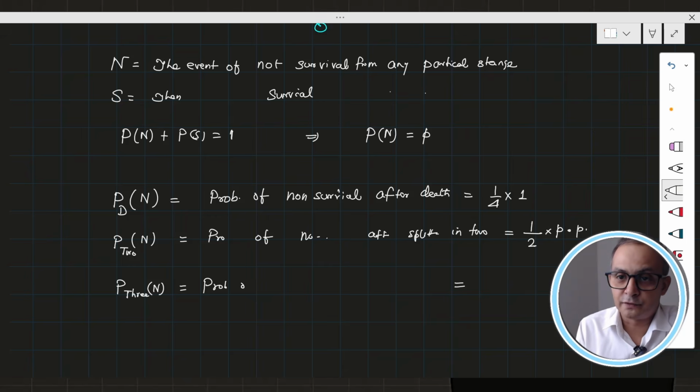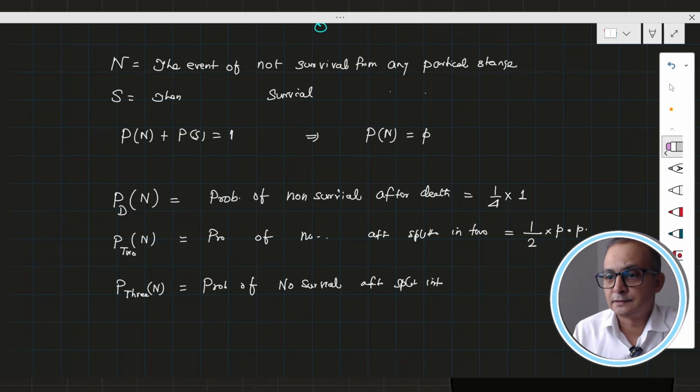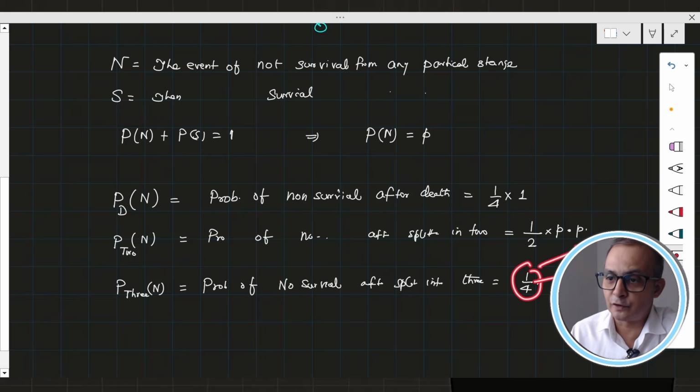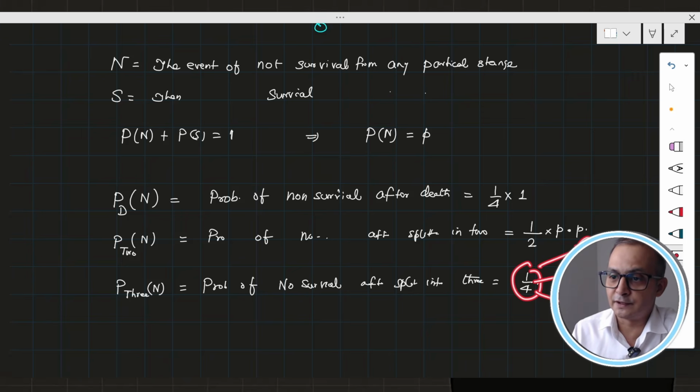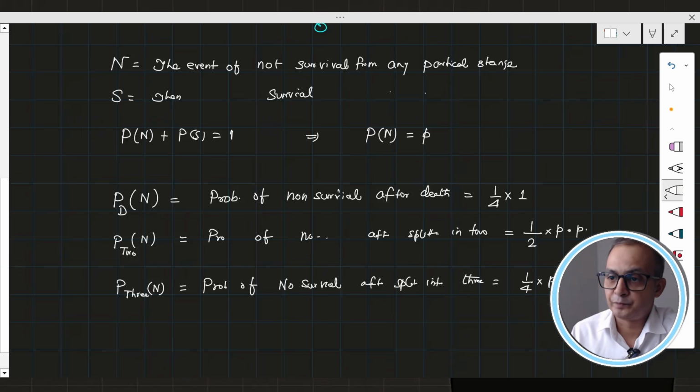So the probability of no survival after splitting into 3 is going to be 1 by 4. And now you notice that there are 3 pieces of the same bacteria. So this has no survival, this has no survival, this has no survival. So that is going to be p into p into p.